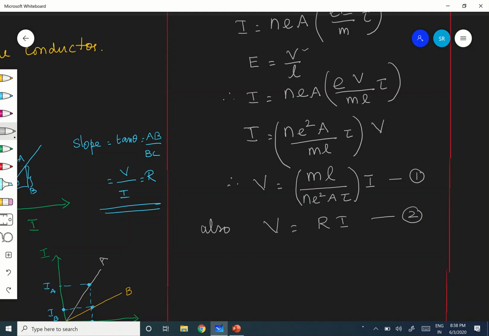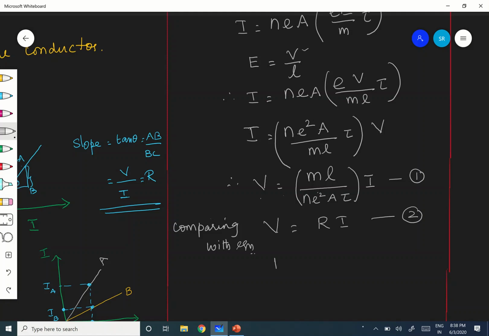Comparing with the equation V is equal to R I, it is very much similar to Ohm's law only. We got Ohm's law here.